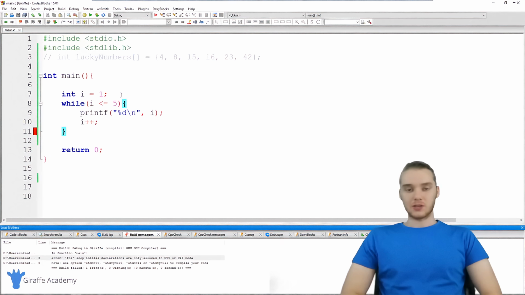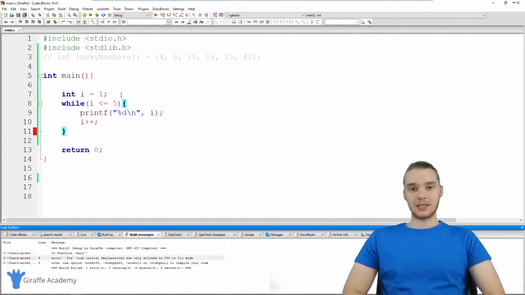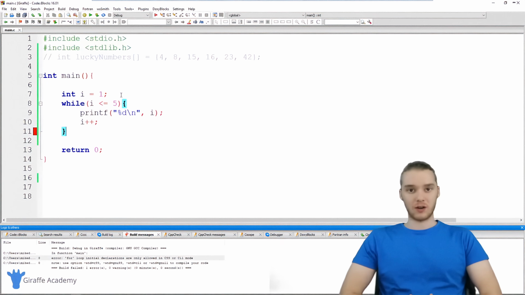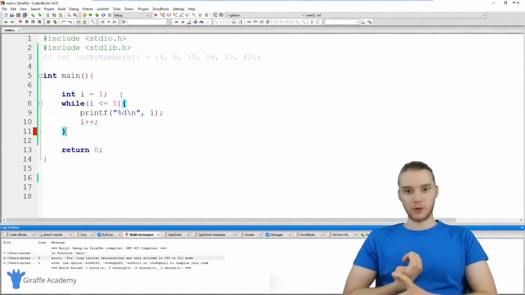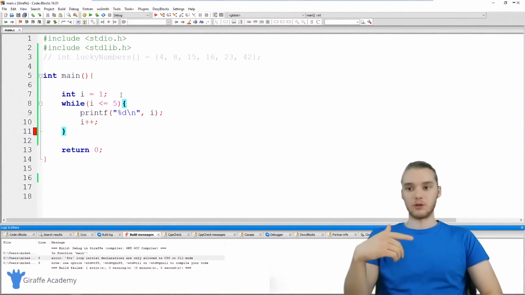In this tutorial, I'm going to teach you guys how to use for loops in C. Now, a for loop is a special type of loop that we can use in C, which allows us to use something called an indexing variable. And this indexing variable will basically tell us what iteration of the loop we're currently on. And we can use that indexing variable to do a bunch of stuff, like we could loop through an array of items.